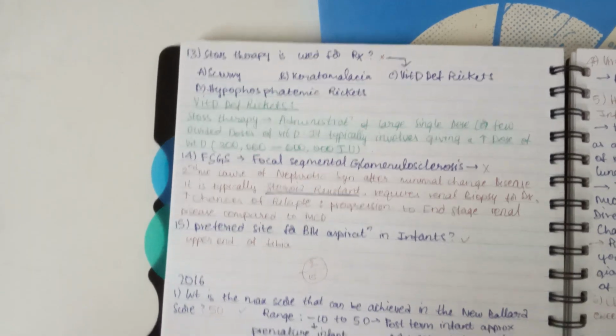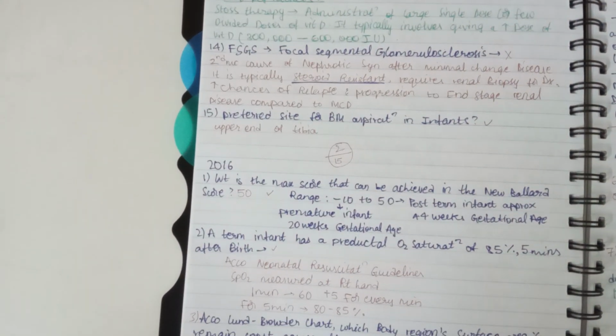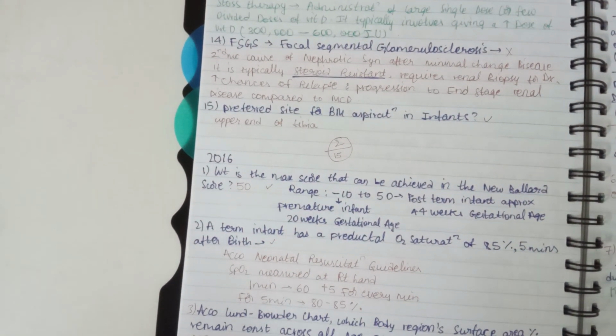FSGS means focal segmental glomerulosclerosis. It is the second most common cause of nephrotic syndrome after minimal change disease. It is typically steroid resistant, requires a renal biopsy for diagnosis, and has increased chances of relapse and progression to end stage renal disease compared to minimal change disease. Preferred site for bone marrow aspiration in infants: upper end of the tibia.